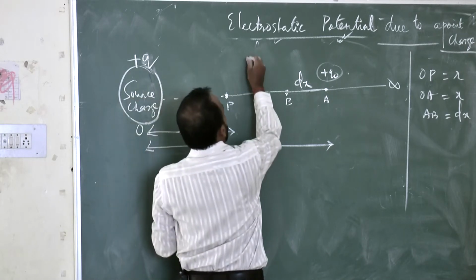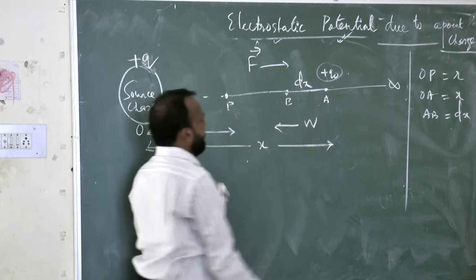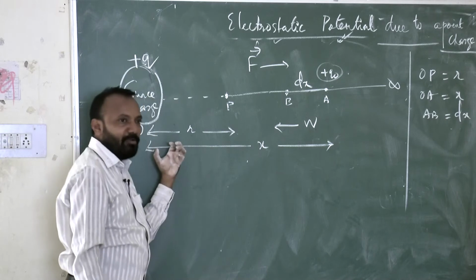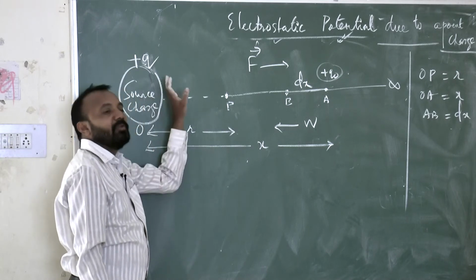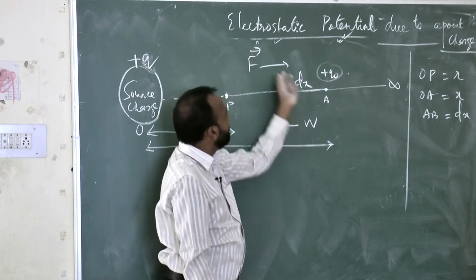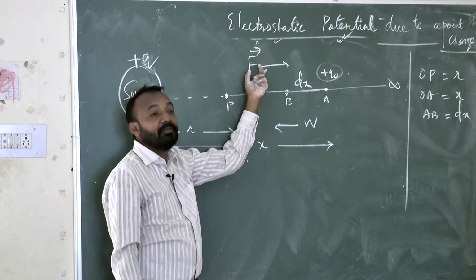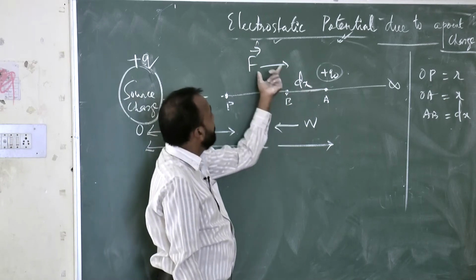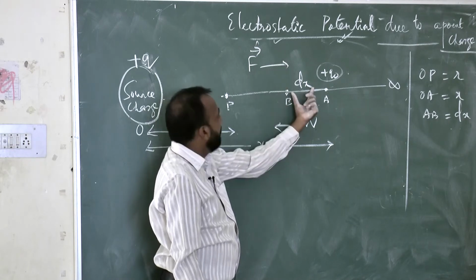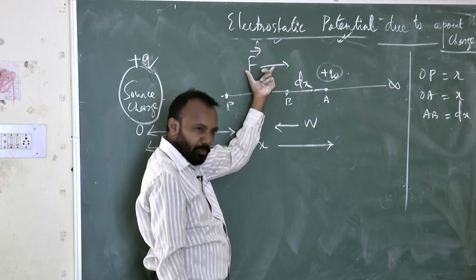So the direction of the electrostatic force is what? Opposite to the direction of the work done. Suppose I am doing work from right to left. The direction of the electrostatic force is then left to right. That means the direction of work done is opposite to the force, or not? So the displacement direction dx and the force direction are opposite to each other.